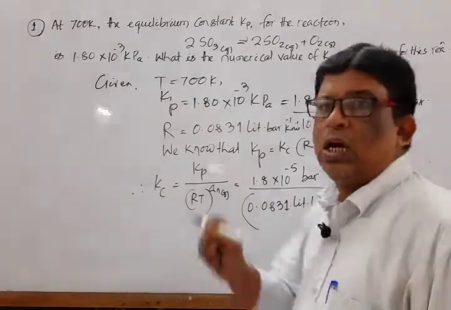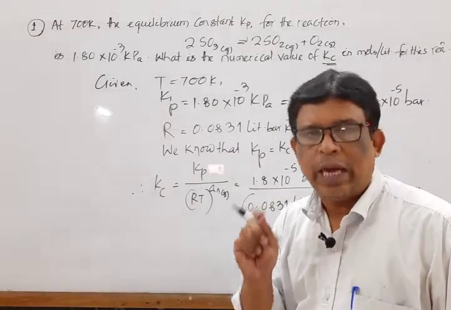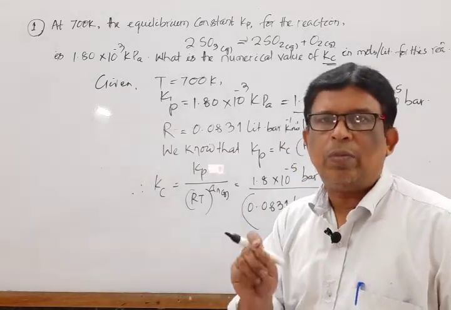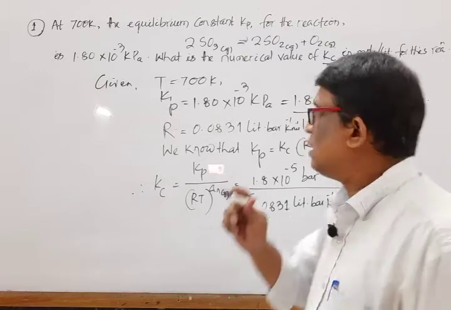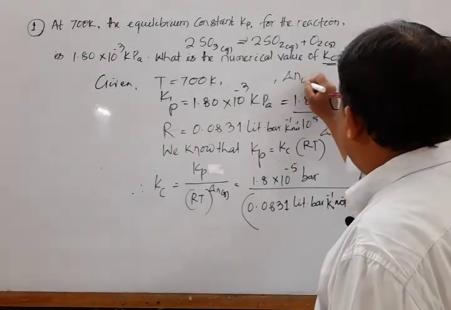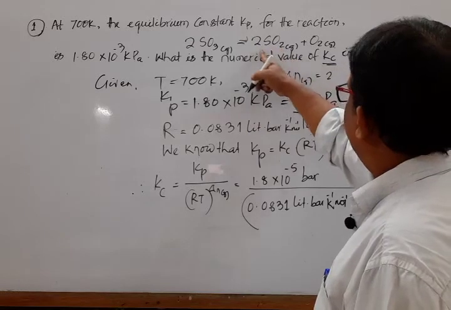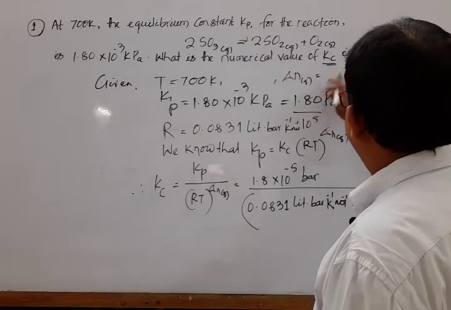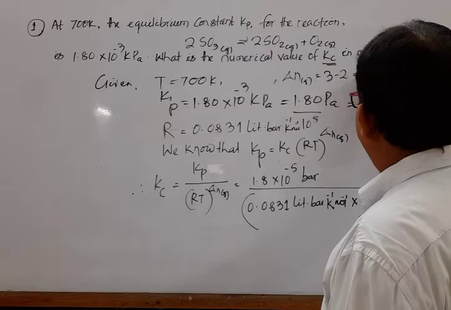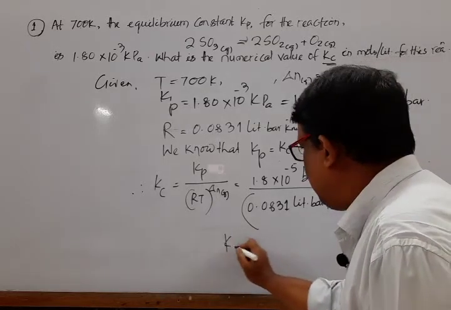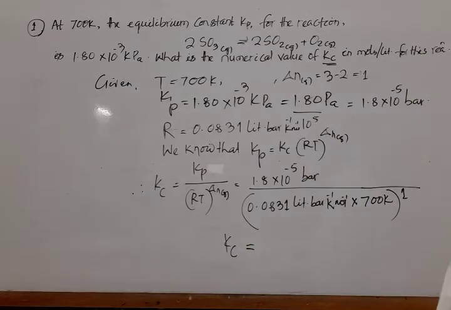Del Ng means total number of gaseous moles of product species minus total number of gaseous moles of reactant species. Here del Ng is equal to 2 plus 1, that is 3, minus 2, is equal to 1. So to the power 1. On solving, Kc is nearly equal to 3.09 into 10 to the power minus 7.